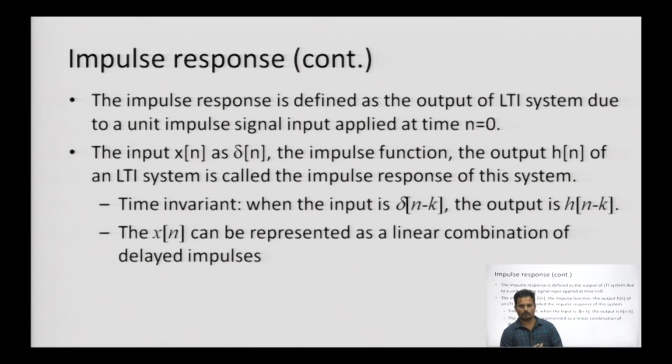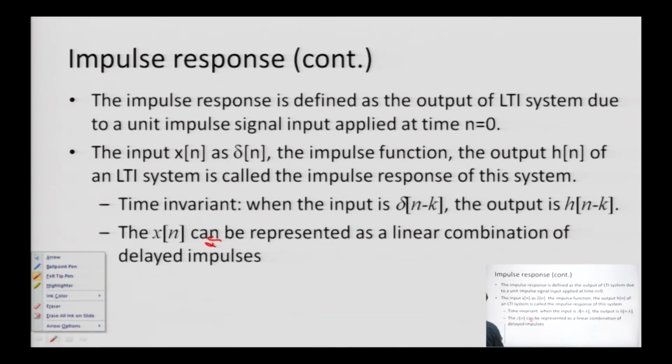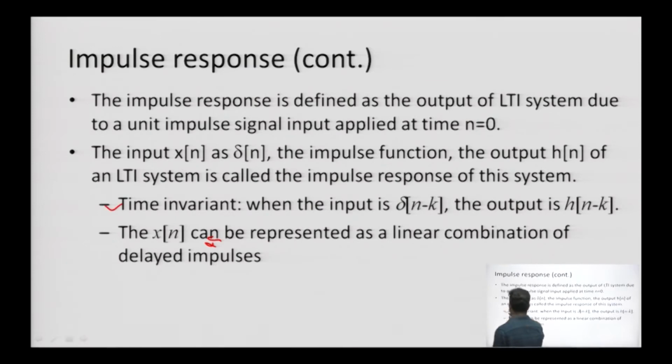This is what I have just explained to you about the system. Now, look at these two properties. The first is time invariance: when the input is delta n minus k, at the same time the output is h n minus k, because we are representing the output y n as equal to h n. So, when we make a shift in the impulse signal, the same shift will be reflected at the output end. This is the time invariant part of the LTI system.